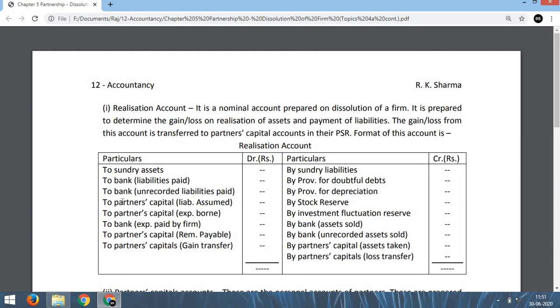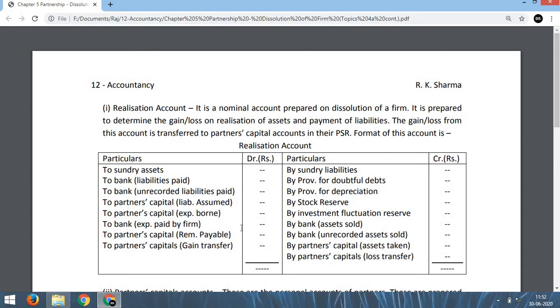Then if a partner assumes some liability, that is to be written here as "To partners' capital." Suppose one of the partners promises that he will settle the creditors, or agrees to settle his wife's loan or her husband's loan. In that case we have to write "To partners' capital account, liabilities assumed." Similarly, when a partner is agreed to bear the realization expenses, then you have to write "To partners' capital account." Okay. Similarly, when the firm pays the expenses on realization, then you have to write "To bank account, expenses paid by firm."